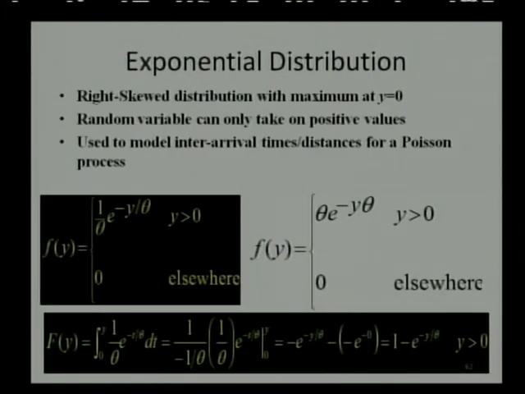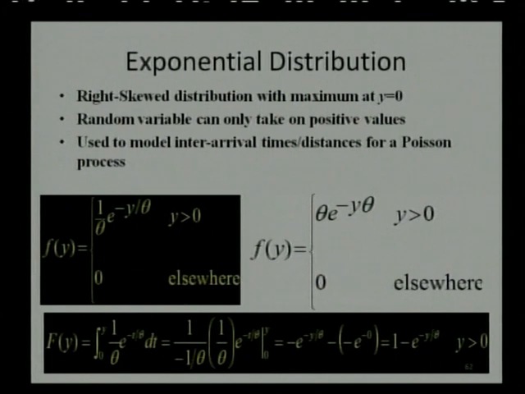You can see different forms of the exponential distribution with one parameter, theta. The first form is (1 upon theta) e raised to minus y upon theta, where y is more than 0 and theta is also non-negative. Another form is theta e raised to minus y theta, where y is non-negative, and for the rest of the values the function assumes the value 0.